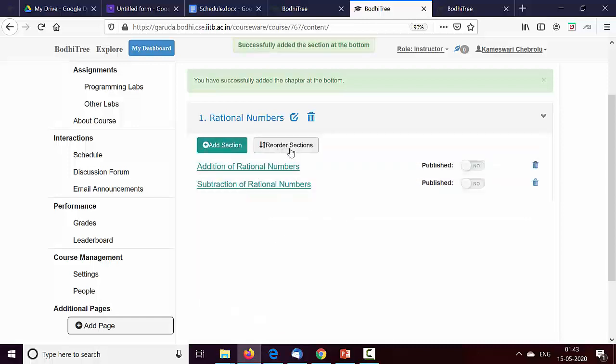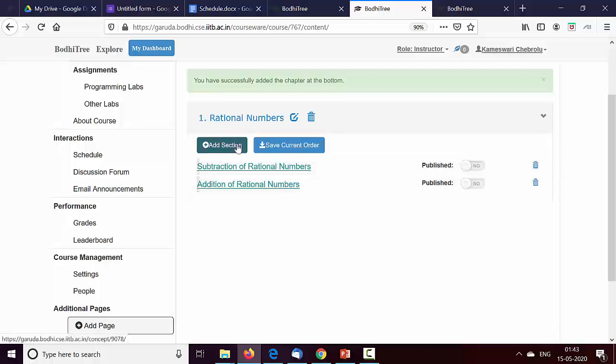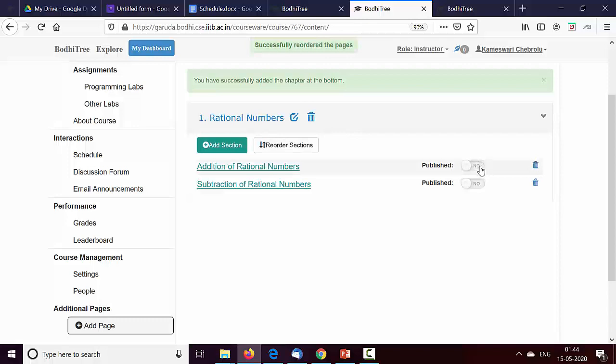I can reorder these sections also by moving them up. So if I want to cover them like this, I can do that. But let me go back to the previous order itself, save current order. Until I click publish, these are not visible to the students. This is helping me organize my content without revealing it to the students. So it is not published yet.